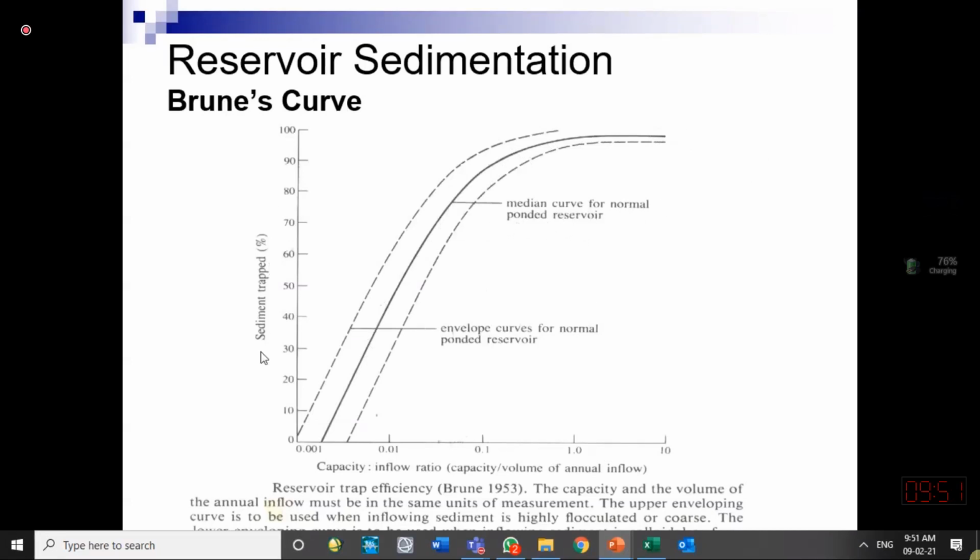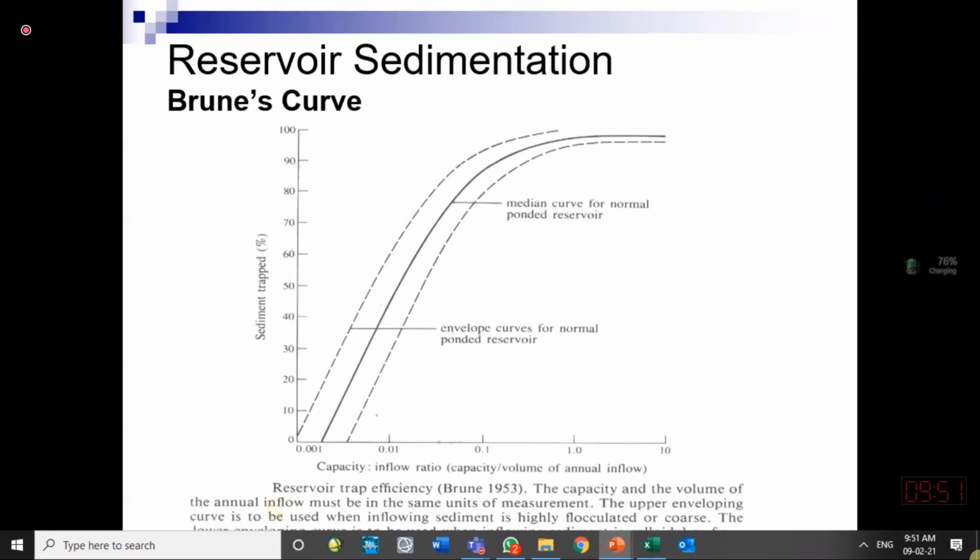This curve is between two parameters. One is called the capacity-inflow ratio of the reservoir. On the x-axis is the capacity-inflow ratio: the capacity of the reservoir and the inflow to the reservoir. So in a whole year, how much is the inflow into a reservoir?